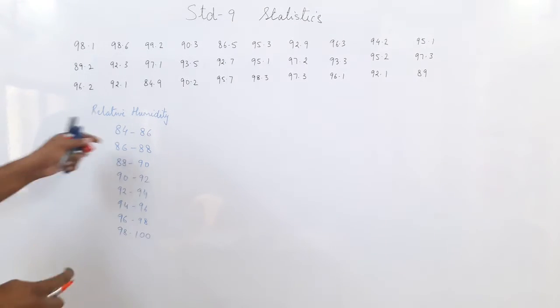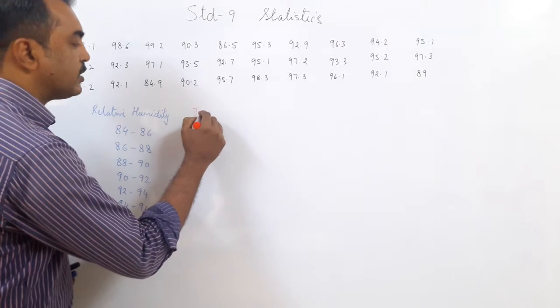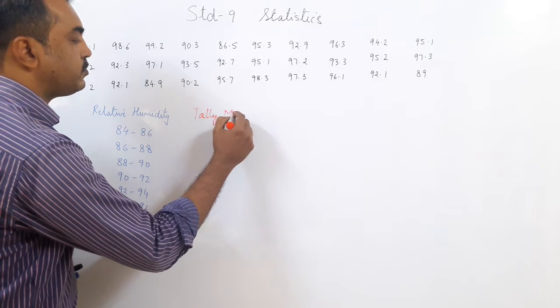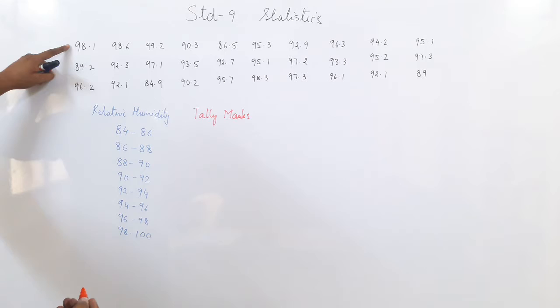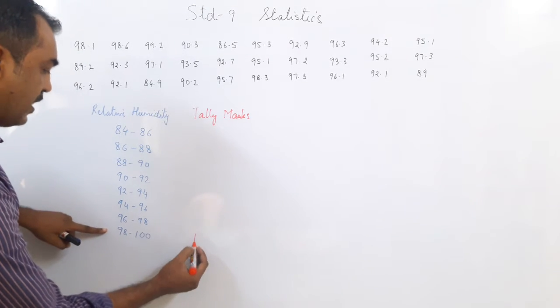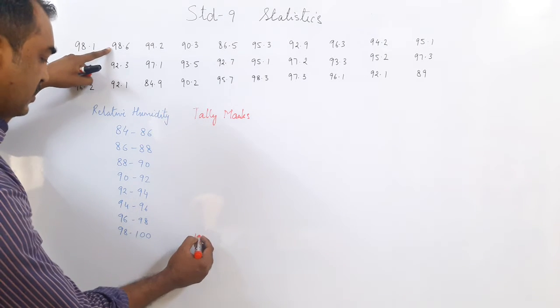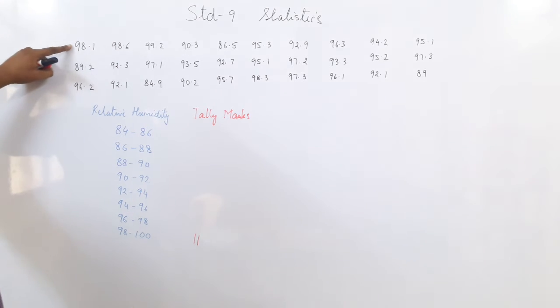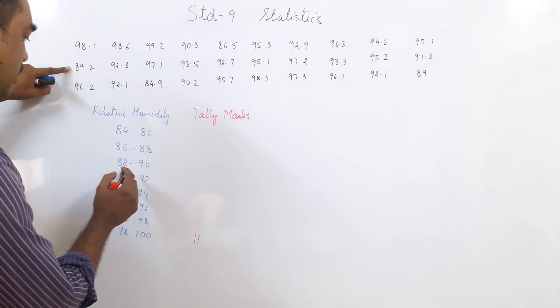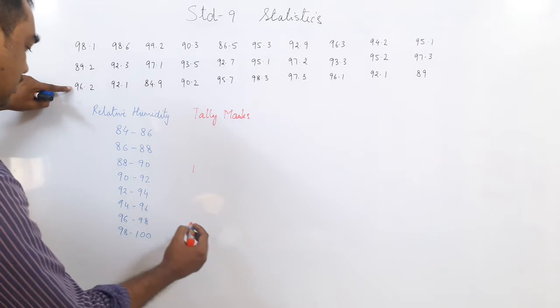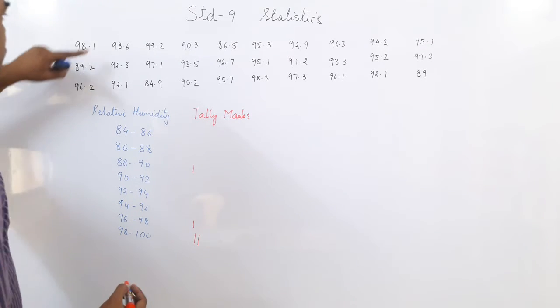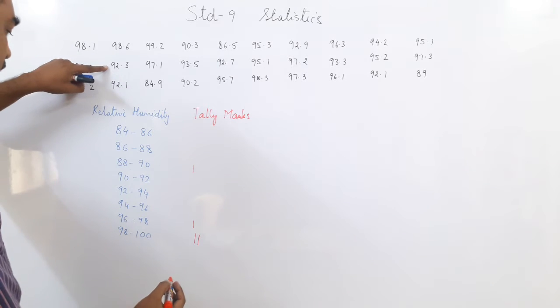So then, once we are done with this, let us put on the tally marks. So now you know what you're supposed to do. You can start. 98.1 is between 98 and 100. 98.6 is also here. So we'll go like this. 98.1, 89.2. 89.2 is between 88 and 90. 96.2 is here. 98.6 already put.